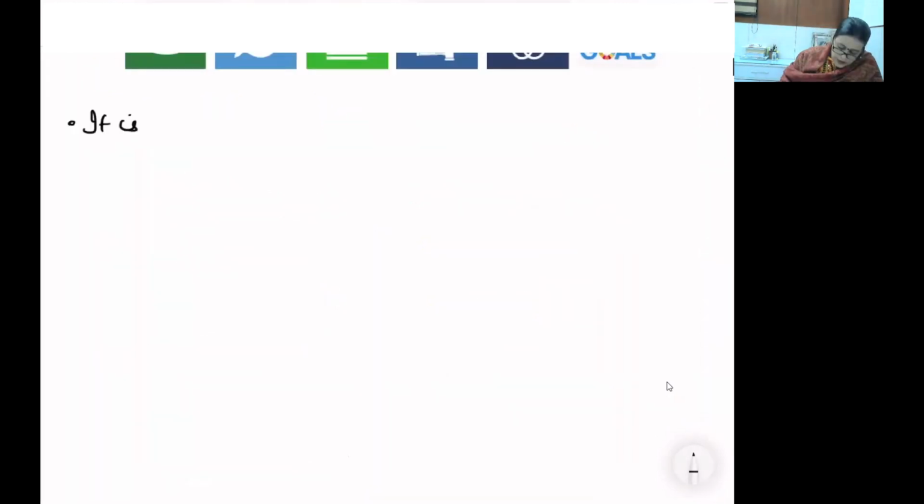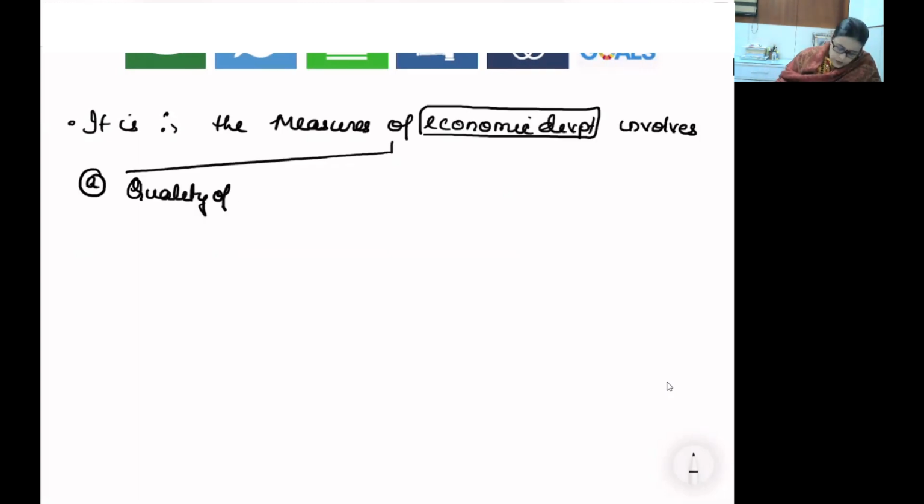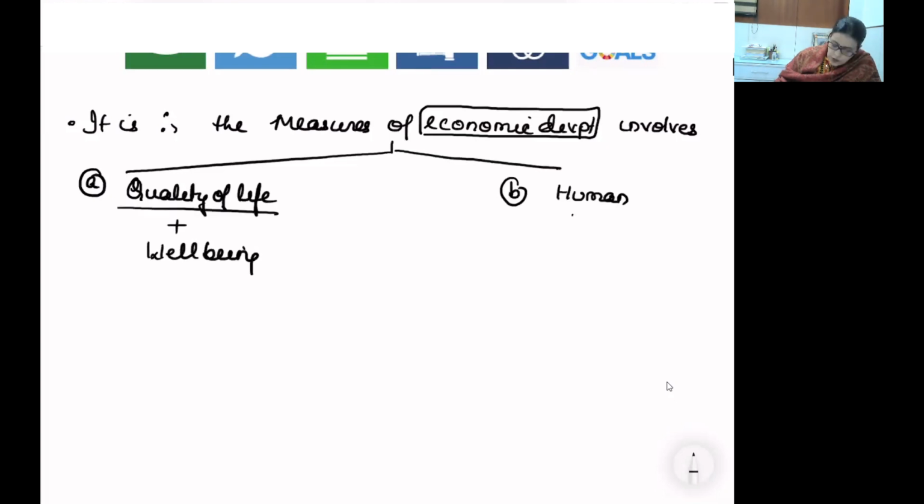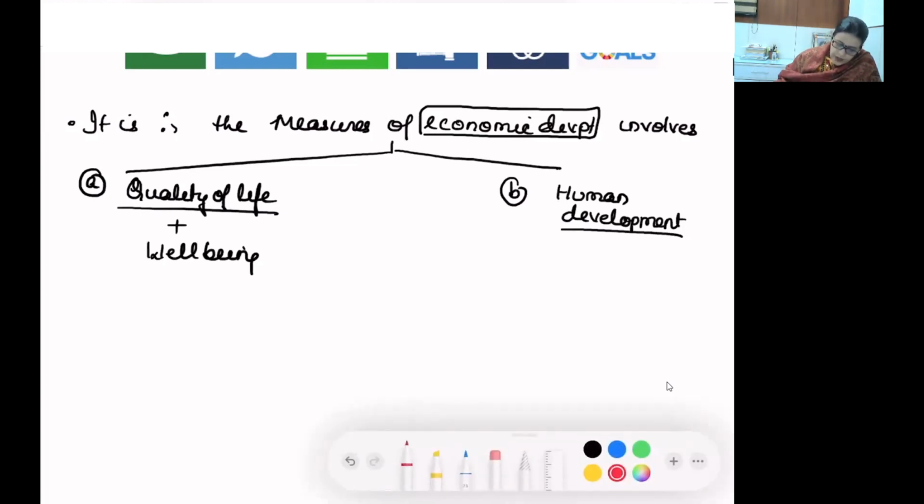It is therefore that measures of economic development, not growth, involve quality of life with well-being and human development. Actually, there is nothing wrong for me to apply.